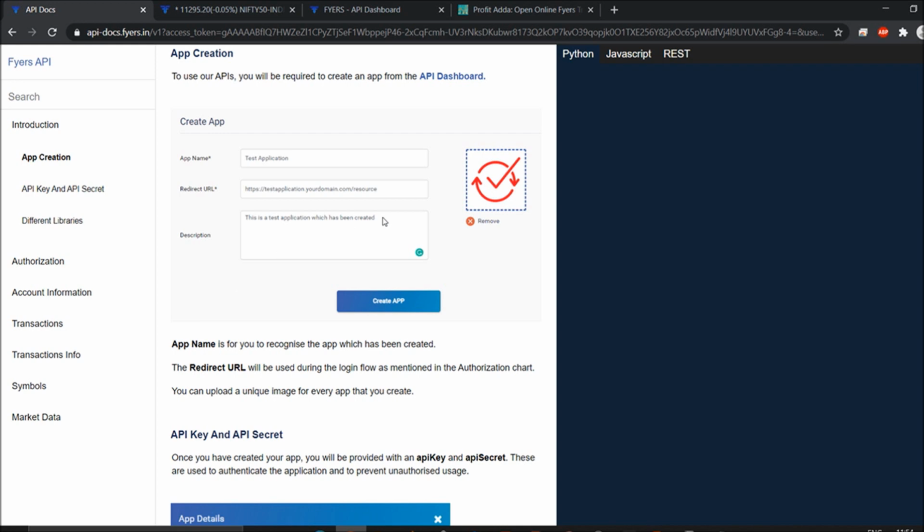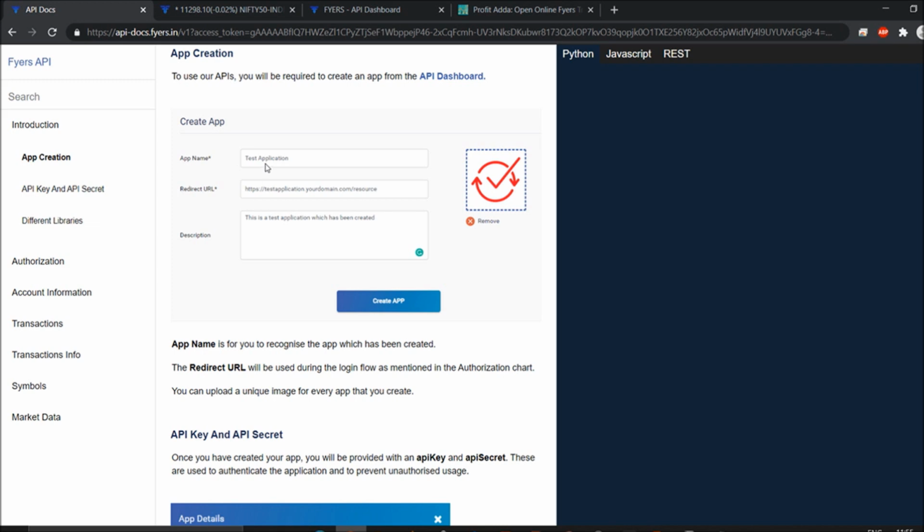So first of all, you have to open an account, then after login there will be a dashboard there. Otherwise, you can visit the API dashboard at fyers.in, and I will definitely show you the status of what I've done for my redirect URL. For my redirect URL, I took this API docs fyers.in. You can use whatever you want as the redirect URL, even you can paste the HTTP localhost itself.